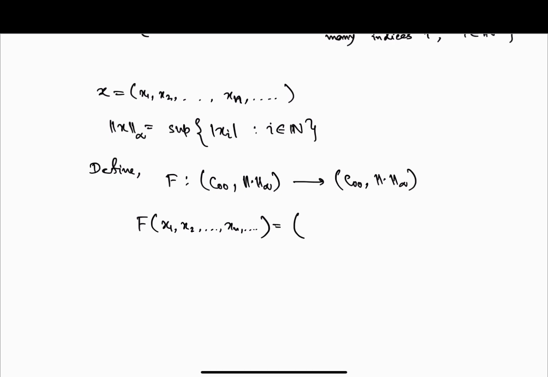It will map to (1 plus 1) into x1, (2 plus half) into x2, ..., (n plus 1 by n) into xn.